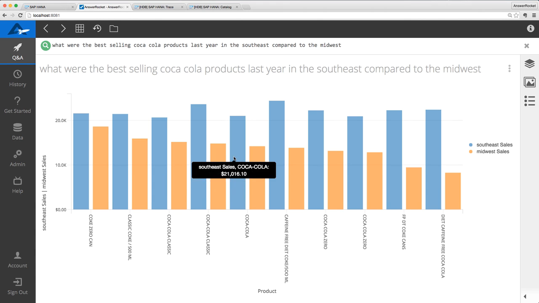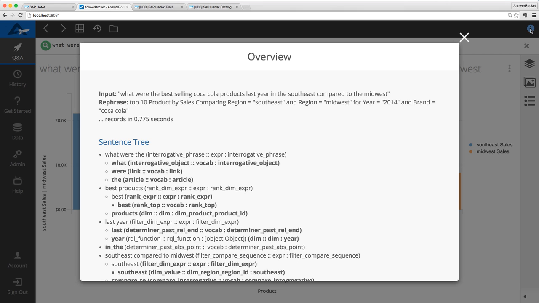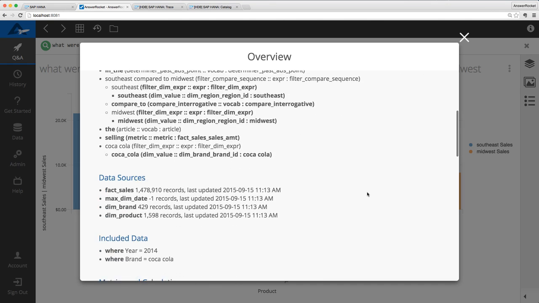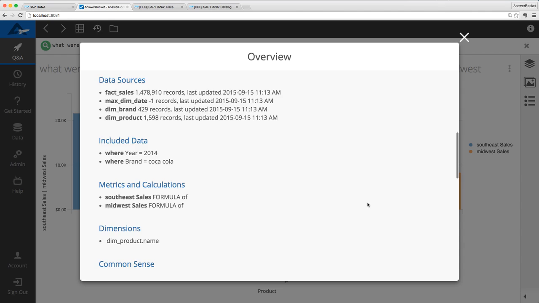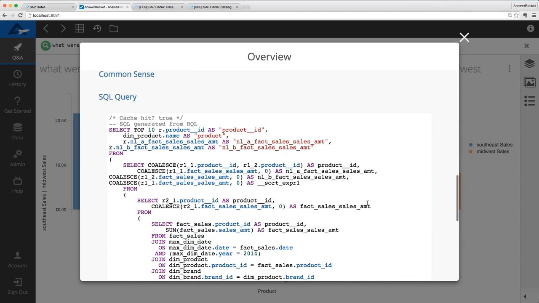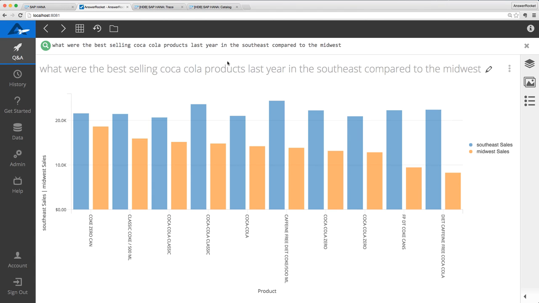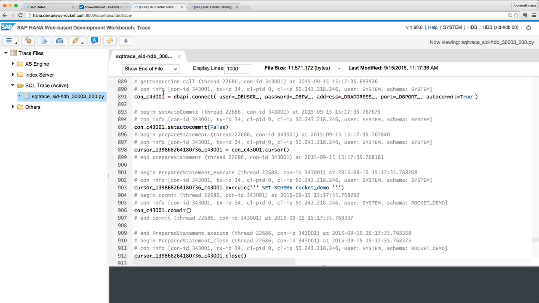To see more information on this question, I can look at the data certificate. This tells me exactly how each word in my question was mapped to a data object and what data sources were used, and the actual HANA SQL that AnswerRocket generated. I can also head over to the HANA Trace console and see how the question was processed.